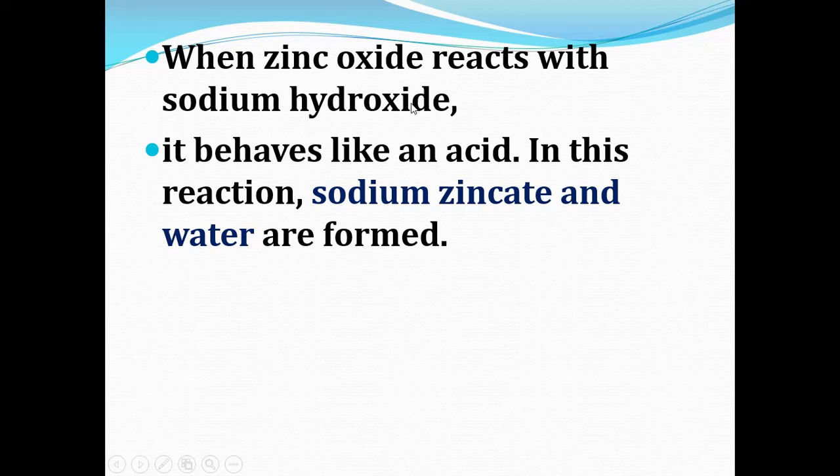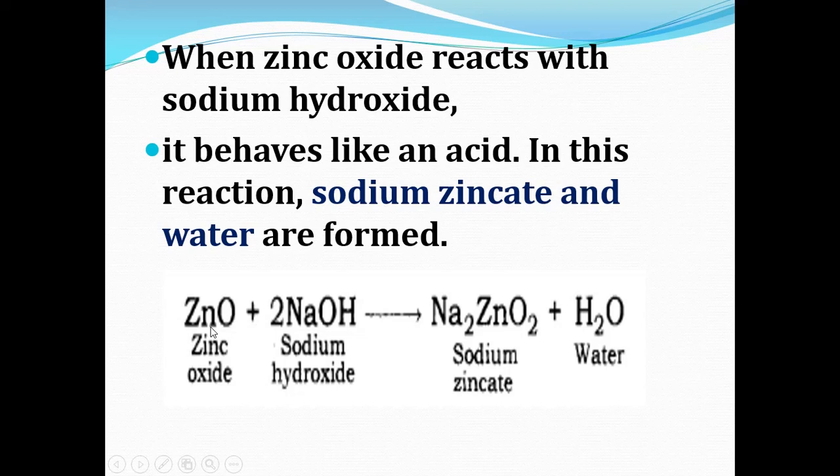With a base it will behave like an acid. Here is the reaction: zinc oxide reacts with sodium hydroxide NaOH and forms sodium zincate, Na2ZnO2, plus water.